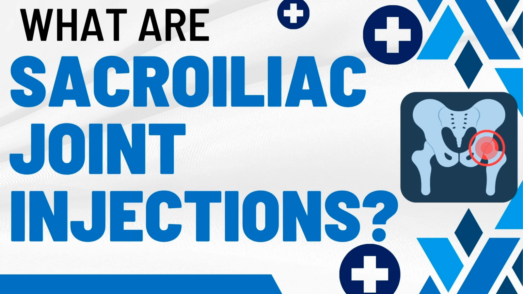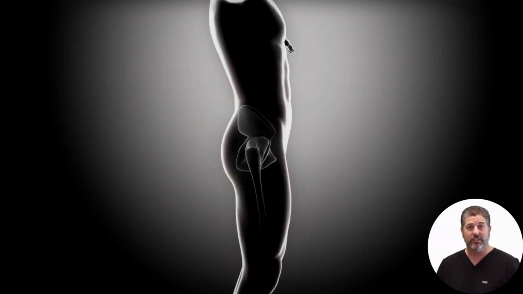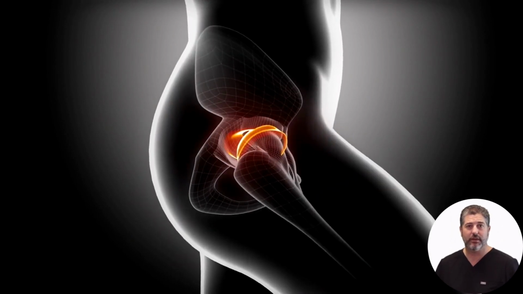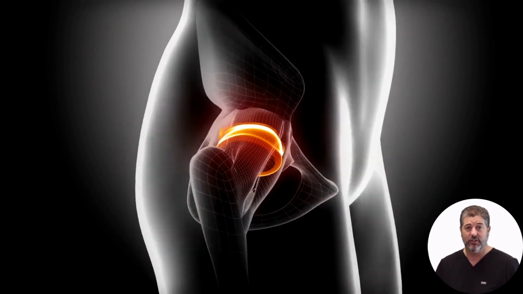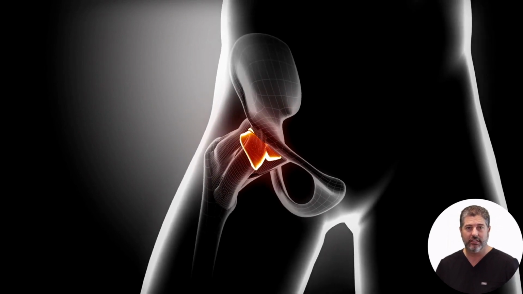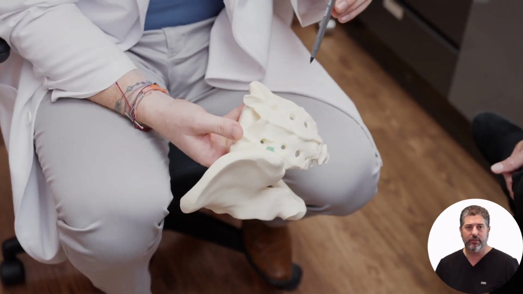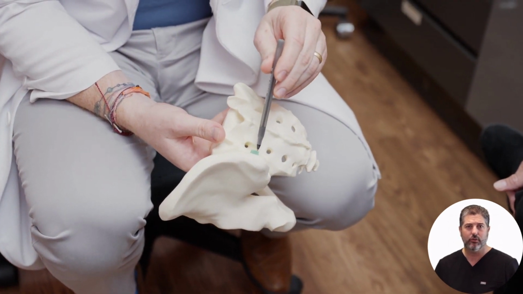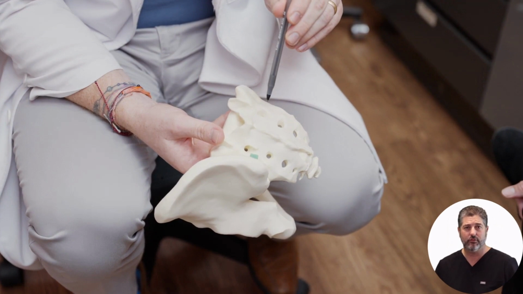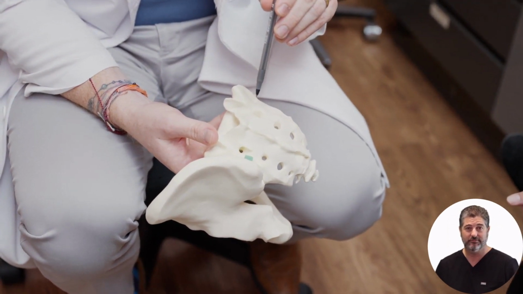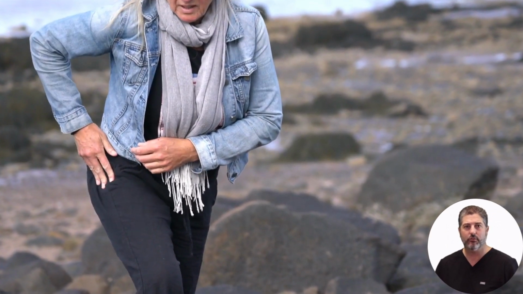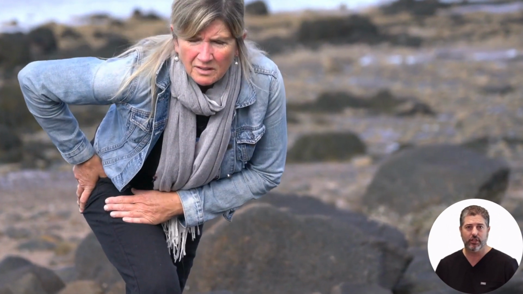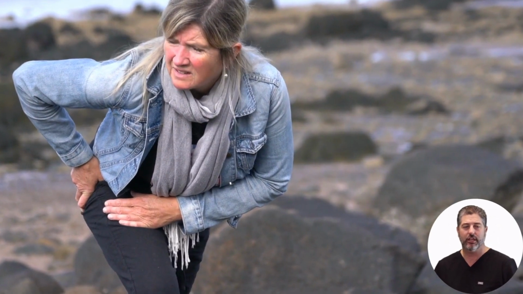What are sacroiliac joint injections? Sacroiliac joint injections is a procedure that delivers medication directly into the sacroiliac joints, which are located at the base of the spine. This treatment involves injecting a local anesthetic and a corticosteroid into the sacroiliac joint, often guided by fluoroscopy or CT imaging. Sacroiliac joint injections are used to treat pain originating from the sacroiliac joint, such as sacroiliitis